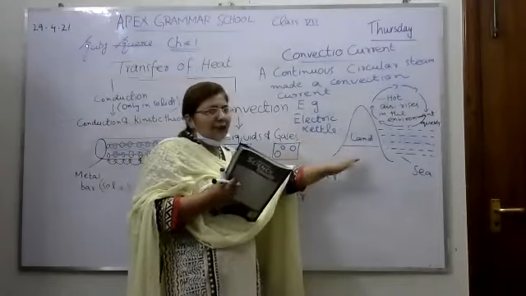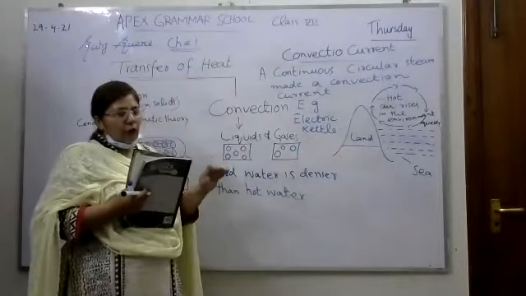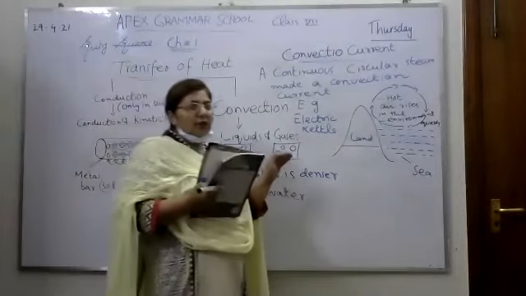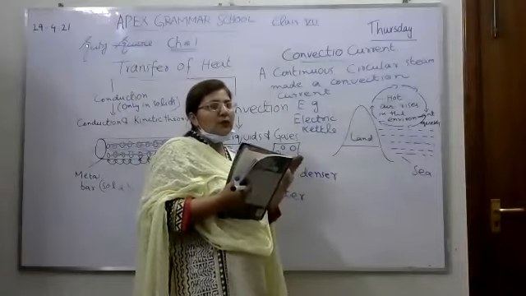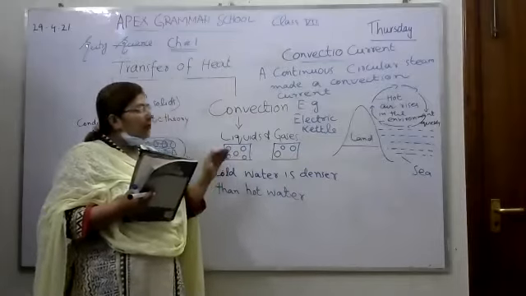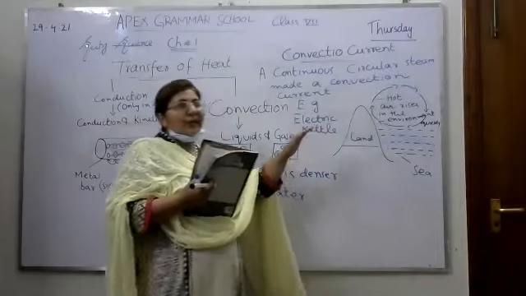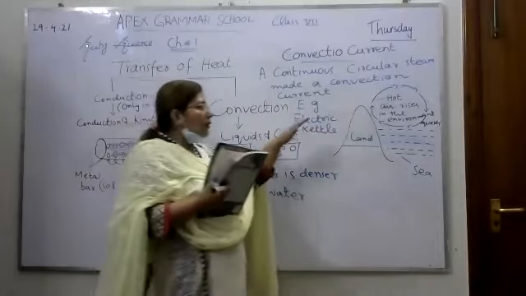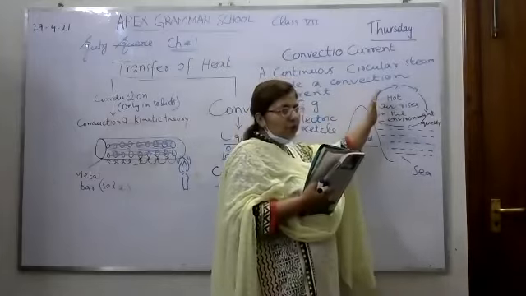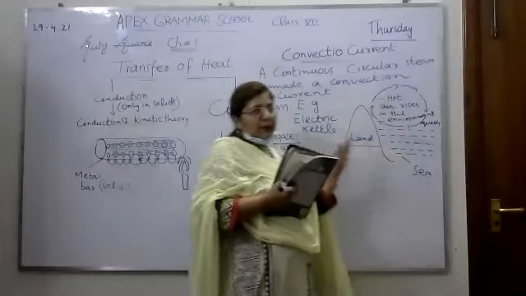Then I have given you another example of land and sea. When the air touches the land, due to the sun's heat energy, it is much warmer, so it is lighter. But when this air touches the sea, definitely the sea is cold, so it becomes denser. So the movement of air from land is much higher as compared to the sea air.